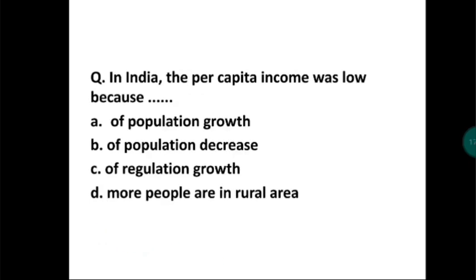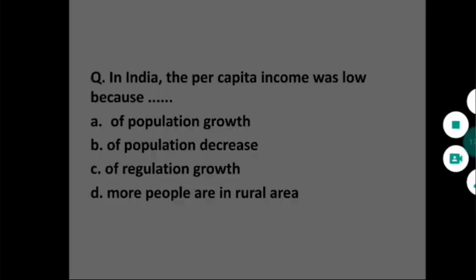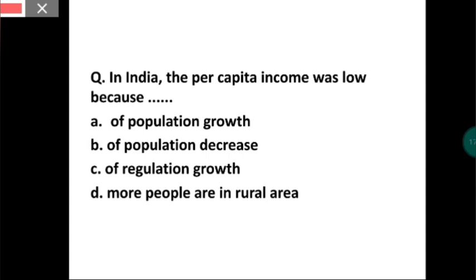In India, the per capita income was low because of population growth, population decrease, or regulation growth? More people are in rural areas. Now here, we have seen that per capita income tells us about the standard of living. So definitely population decrease was never an issue for us. Population growth can be there, regulation growth is not possible.